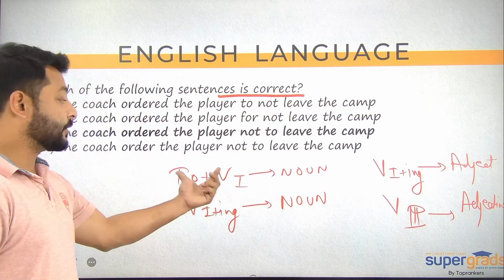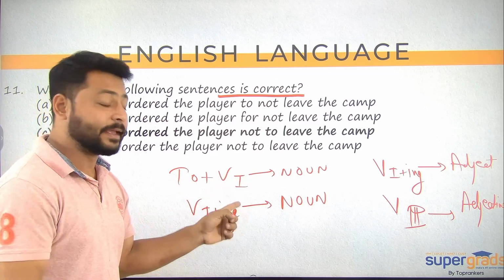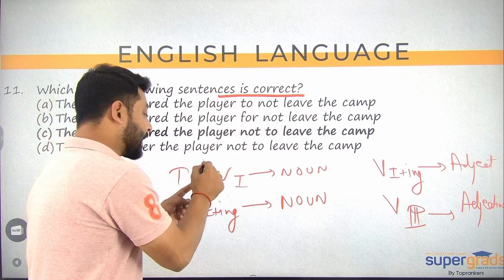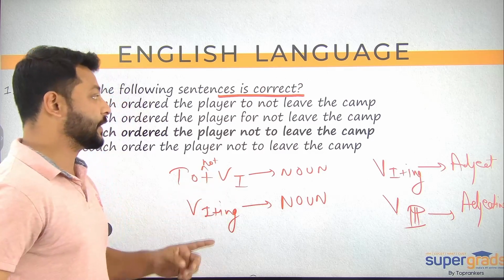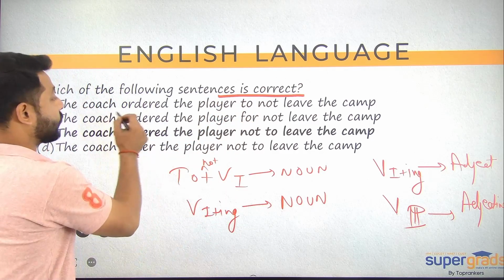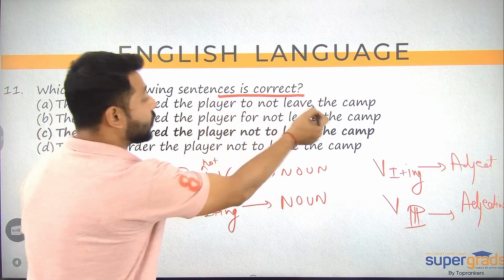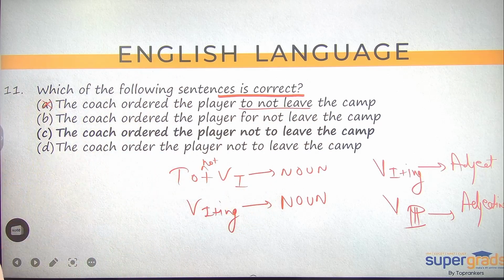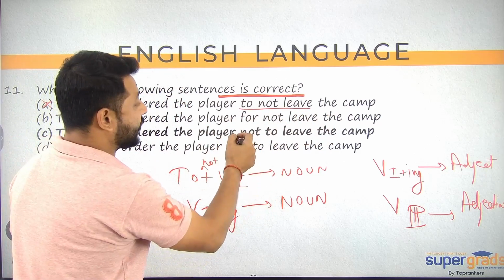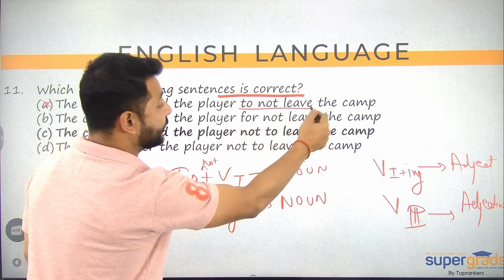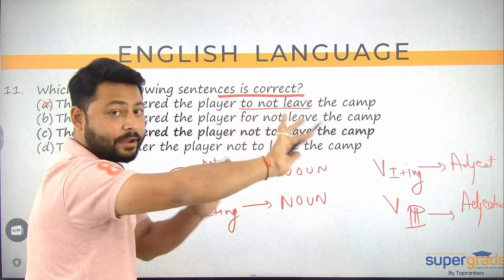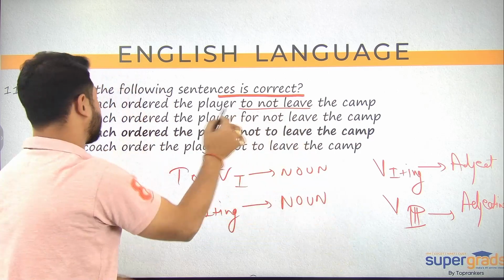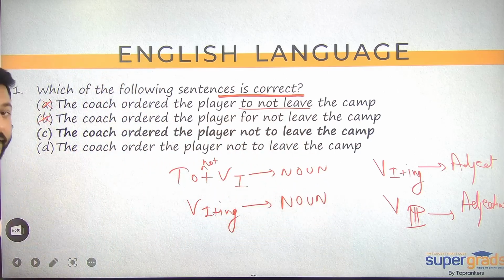यदि यहाँ पर मुझे 2 plus verb first form दिया और negate भी करना है, so वो negate करने वाला कैरेक्टर यहाँ नहीं आ सकता बीच में. So देखो ये यहाँ पर प्रॉब्लम थी. The coach ordered the players to not leave. All right, so ये चीज यहाँ पर गलत हो जाएगी, A eliminated. If we talk about the second one, it says for not leave the company. So the two here is eliminated. It is not used. So this one again is not the correct structure.